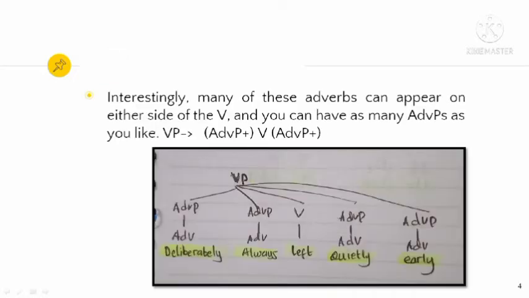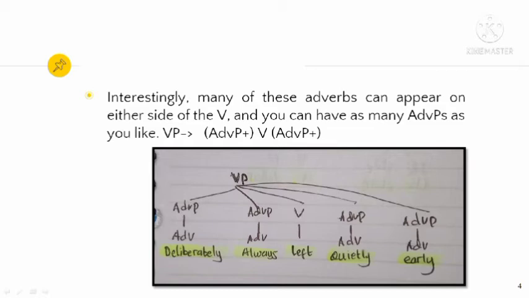Interestingly, many of these adverbs can appear on either side of the verb. It means that the adverb can appear on the left side or the right side of the verb. And we can have as many adverb phrases as we like. The rule is verb phrase consists of adverb phrase plus that modifies verb, and adverb phrase plus that modifies verb again.